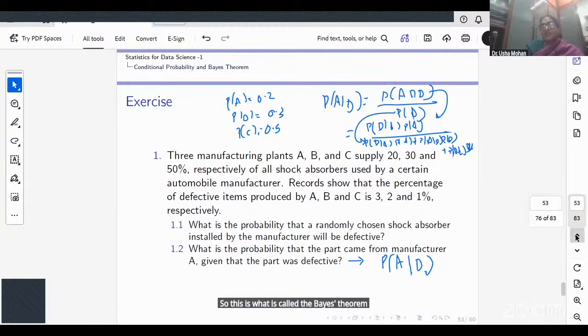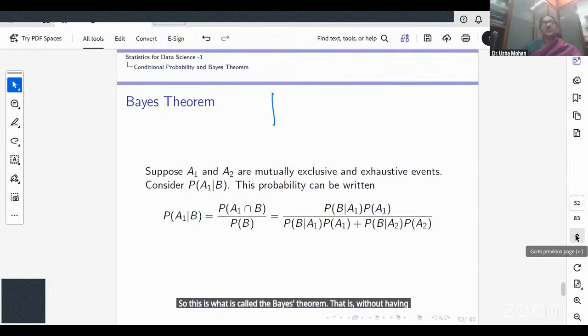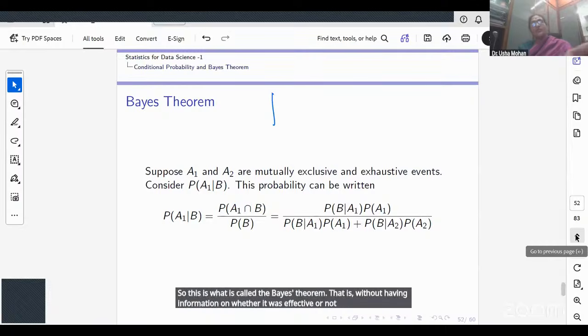That is, without having information on whether it was defective or not. Okay, so here we have talked about two mutually exclusive events. I can extend it to multiple. A, B, and C, are they mutually exclusive? No.